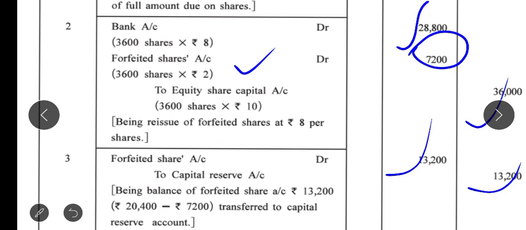So here, the forfeiture and reissue entries are the common entries we write in each sum. But the important point we have learned is the different conditions: how the forfeiture amount will come, as well as calls in arrears, which is written here as first call and second call. I hope it is very clear to you.